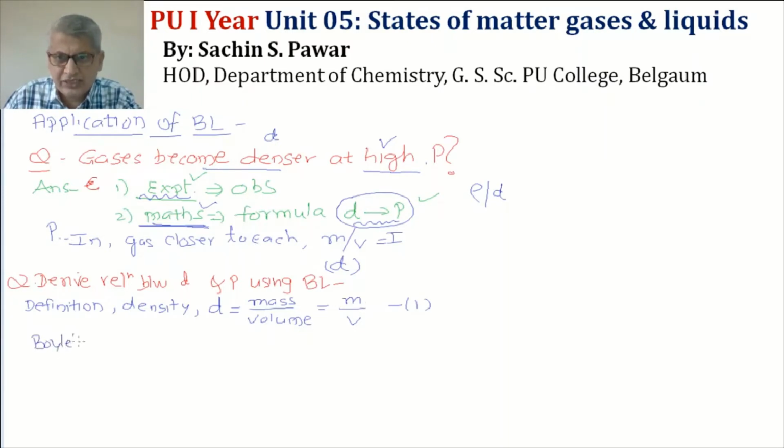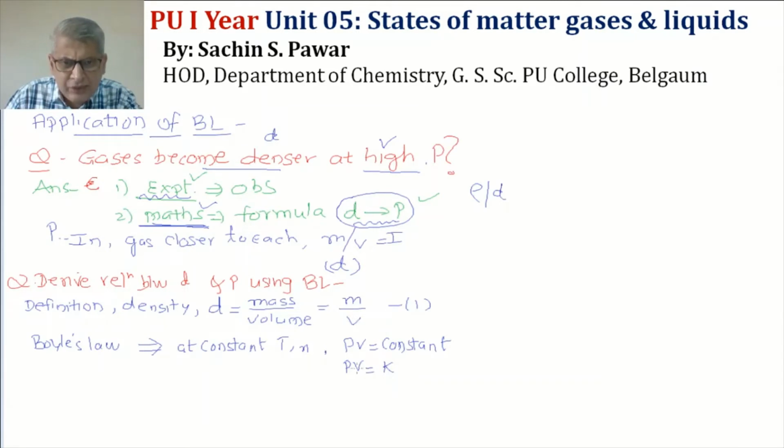What does Boyle's law say? Boyle's law implies that at constant temperature and for a fixed amount of gas, PV is equal to a constant. This constant I will call K. So PV = K. In the density equation there is a V term, and I want P here, so I can convert V in terms of P using this equation.